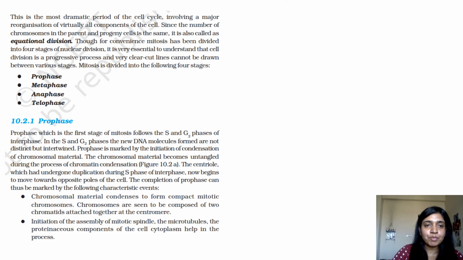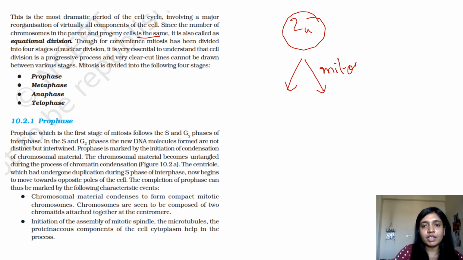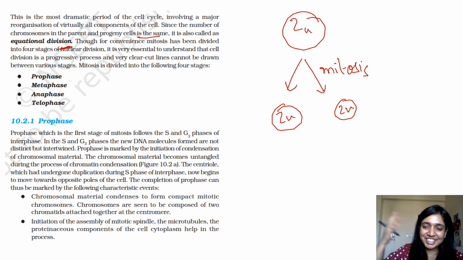Let's move forward. This is the most dramatic period of the cell cycle, involving major reorganization of virtually all components of the cell, since the number of chromosomes in the parent and progeny cells is the same, right? 2n to 2n in mitosis. You are getting two daughter cells and each daughter cell has 2n. So it is also known as equational division. That means everyone is getting an equal amount of chromosomes as the parent.